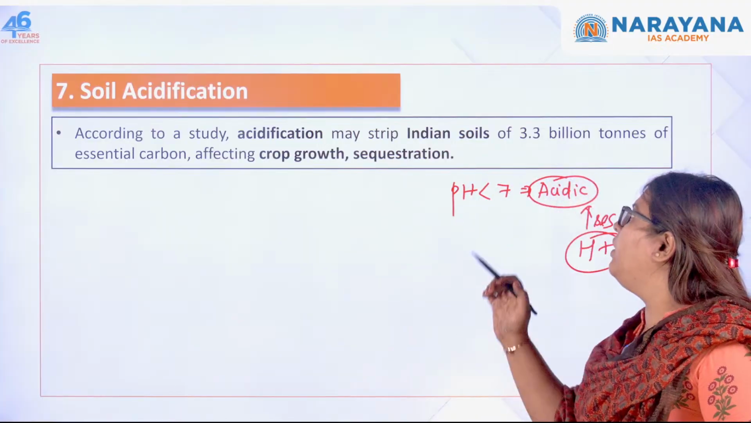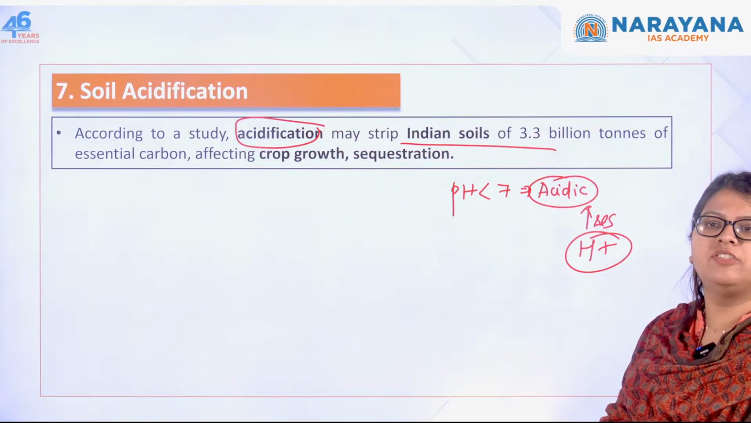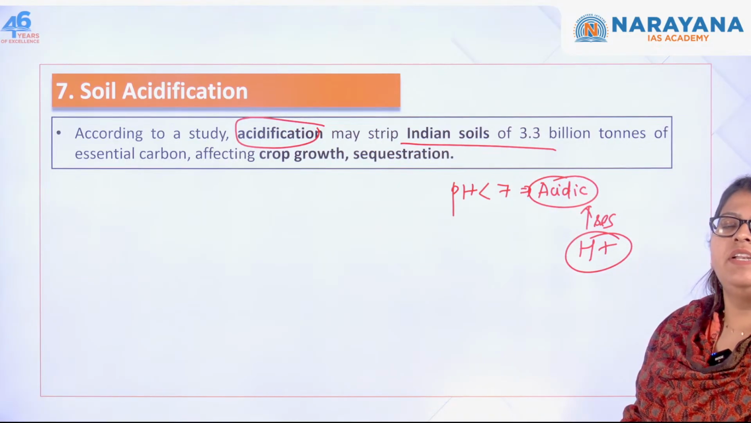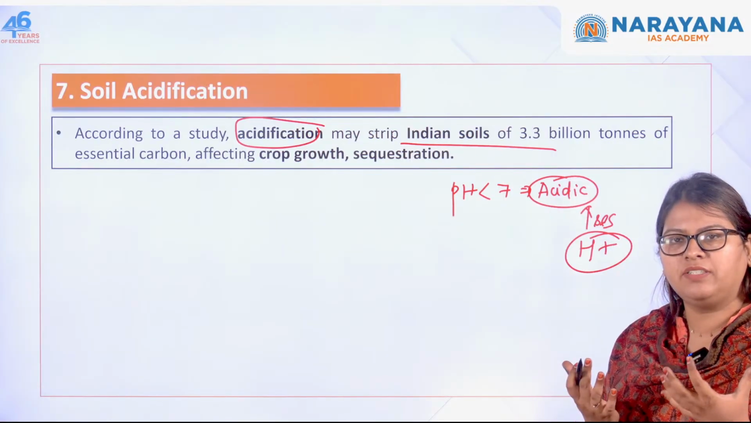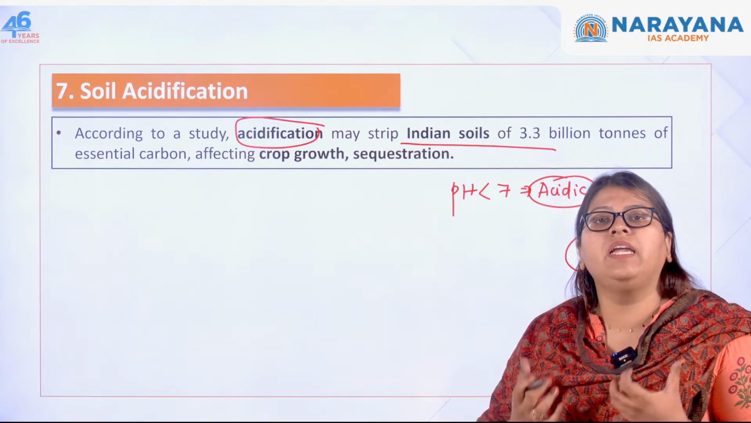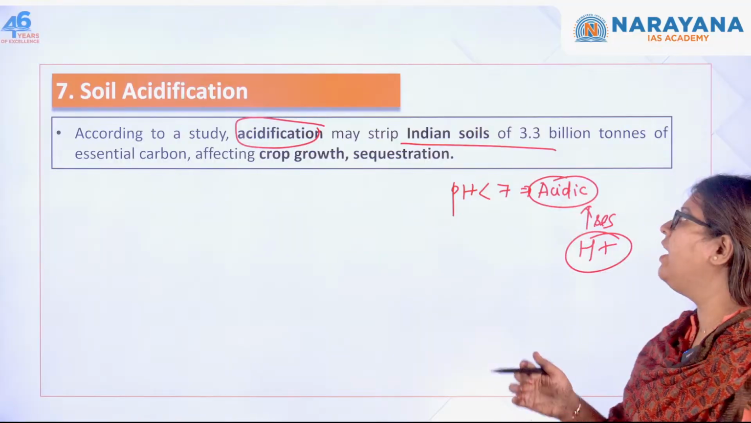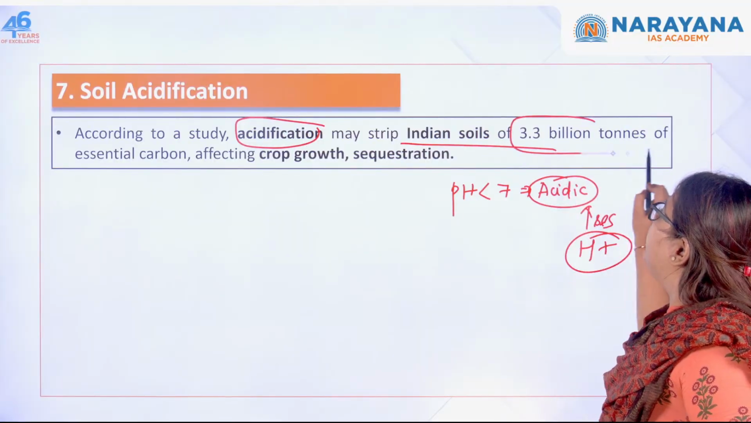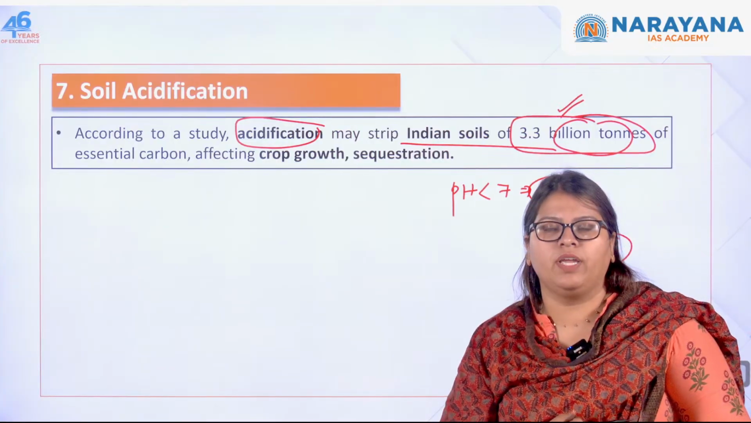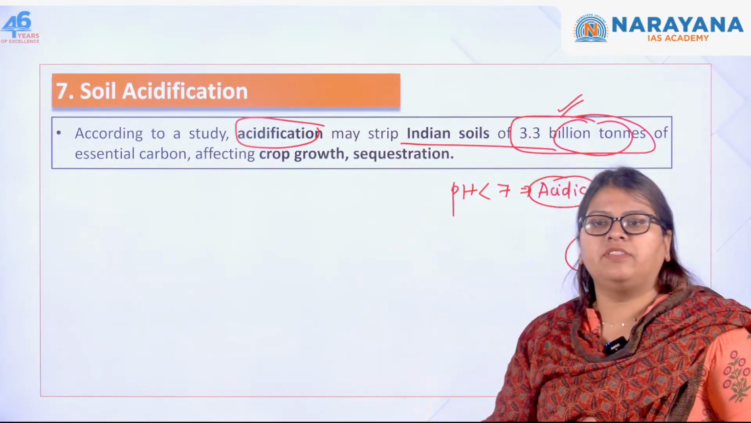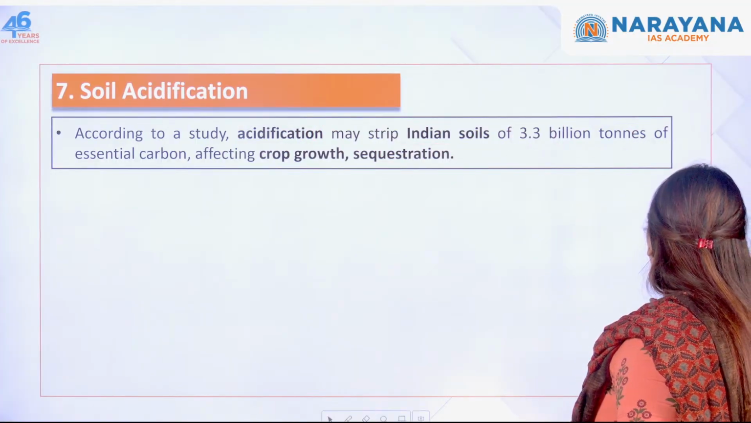According to a recent study, acidification may strip India's soil of 3.3 billion tons of essential carbon. When there is excessive acidification, the natural storage capacity of the soil to hold carbon can decrease. So this is going to affect the crop growth as well as the sequestration also. This is soil acidification.